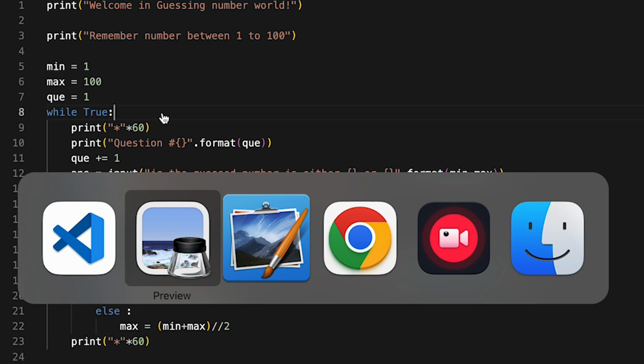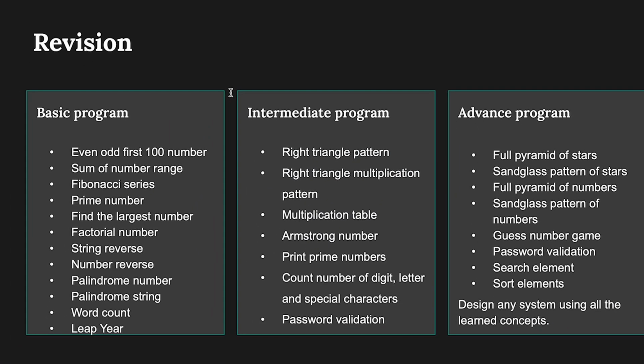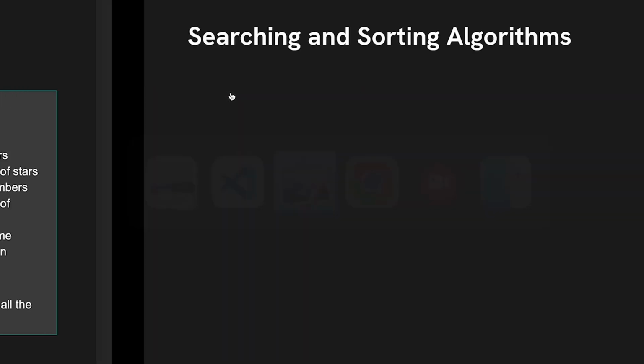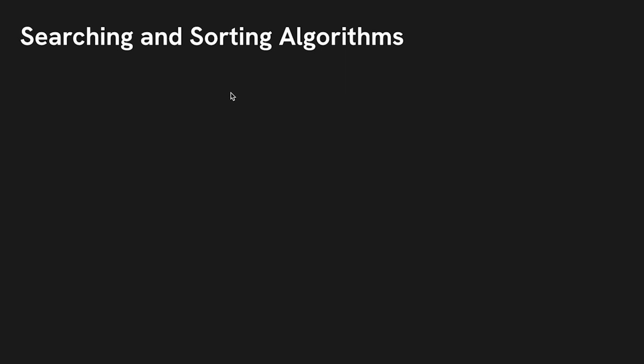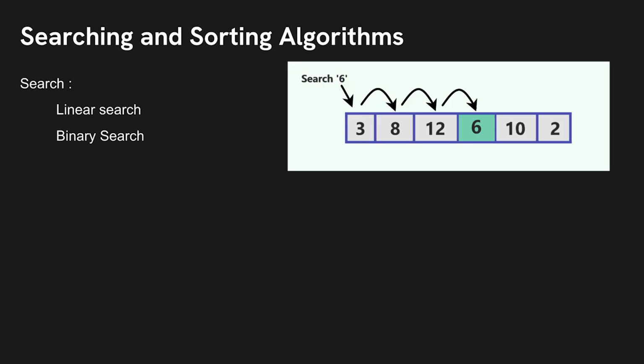Okay, let's understand some more programs, that is search element and sort element. So before implementing searching and sorting algorithms, let's understand what the important searching and sorting algorithms are. In search, we have 2 algorithms, linear search and binary search. Linear search is also called sequential search because it will iterate through the whole list and check the element. If the element is found, then it will say I found the element.